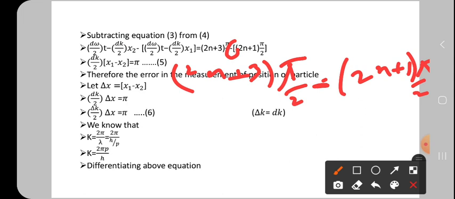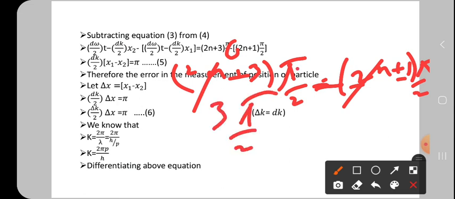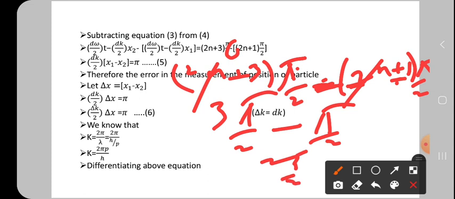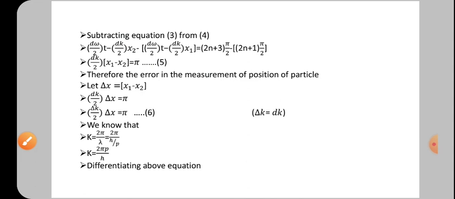When you multiply inside, it is minus and this is also minus, and minus 2n plus 2n gets cancelled. Here what you have is 3 into pi by 2, minus 1 into pi by 2. What you get is simply 2 pi by 2, the 2 gets cancelled, finally we get the pi value. So that is the pi value written here, right?